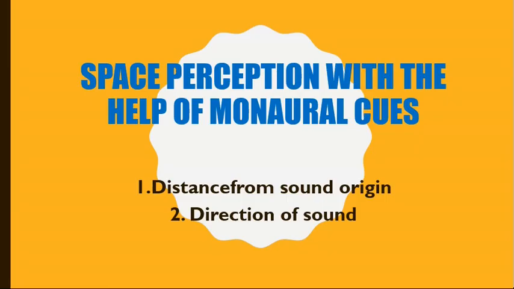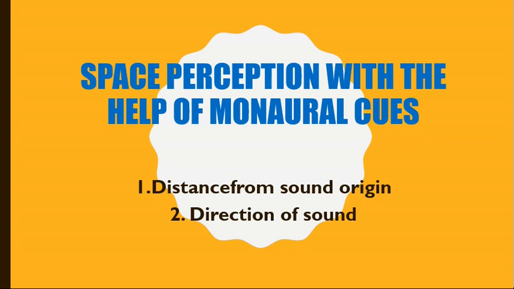So let's discuss the space perception with the help of monaural cues. Being able to perceive space with one ear is far better than being deaf, actually. One ear can accurately perceive the direction and distance of sounds when the ear faces the sound origin. If the ear faces the opposite to the sound origin, space perception becomes difficult. When we are able to know from where the sound is coming, we are able to perceive it well as compared to when we don't know the origin.